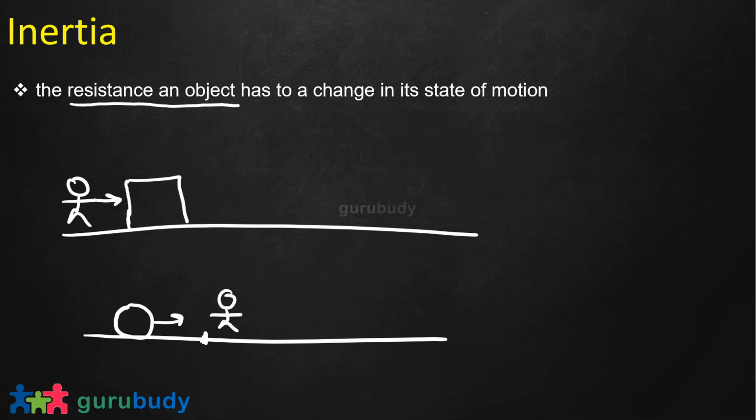Now one thing which is interesting, it's kind of a history on this: prior to Newton, for almost 2000 years, it was generally believed that all objects have a natural tendency to come to a stop. So in the example where the ball was moving forward, it was believed that the ball will automatically stop because of the inertia, even if there is no unbalanced force on the ball, and that an object at rest will remain at rest.